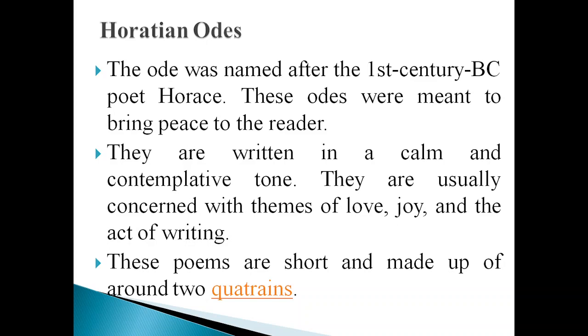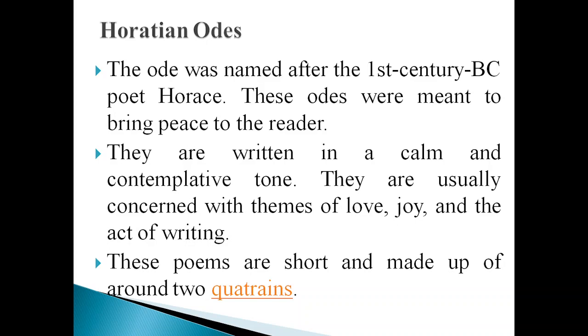These poems are short, generally around 2 quatrains, that means 8 lines.